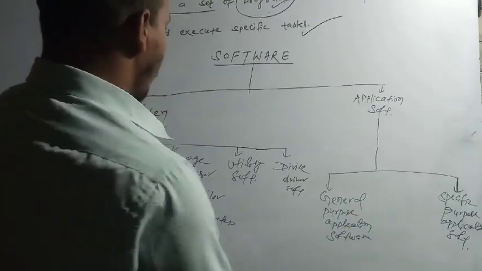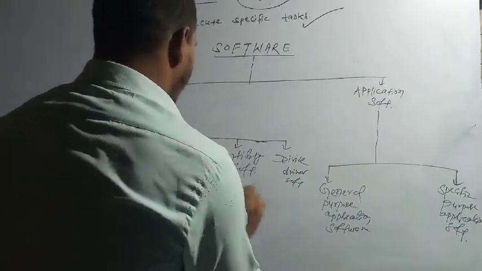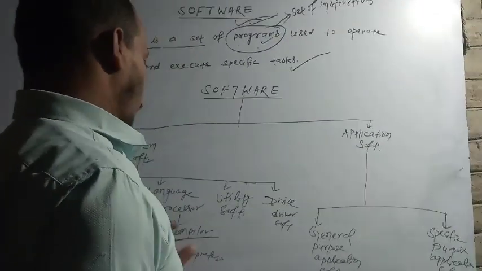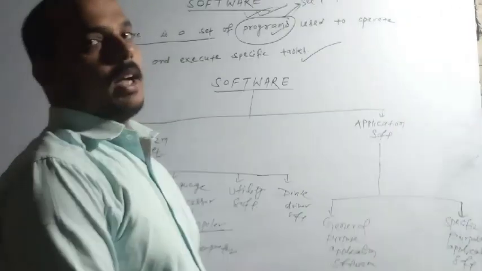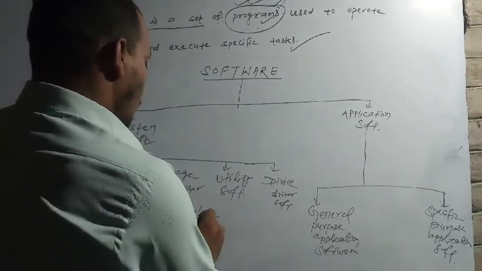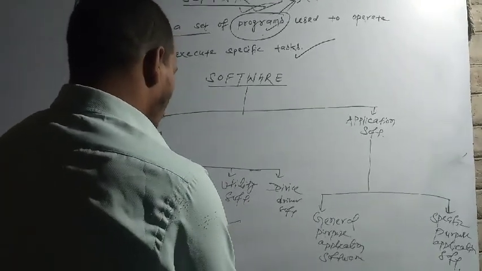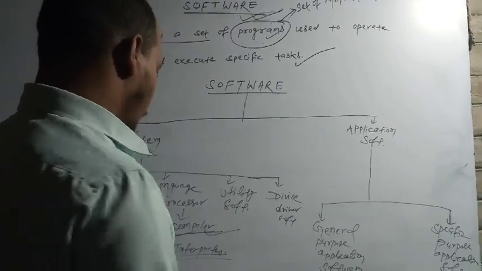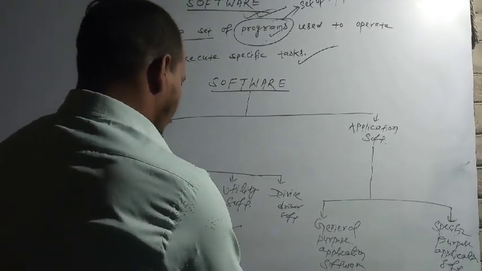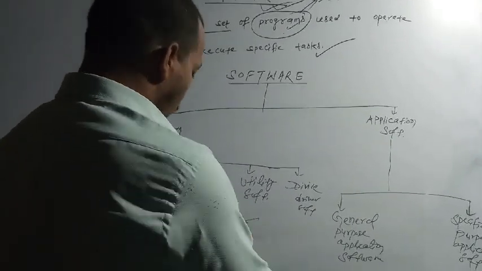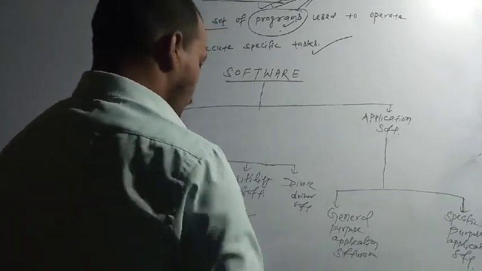First of all, we shall see the definition of compiler. A compiler is a language processor software that converts the high level language into machine level language, the entire program at a time, while the interpreter converts the programs line by line. So the converting speed of compiler is very fast.